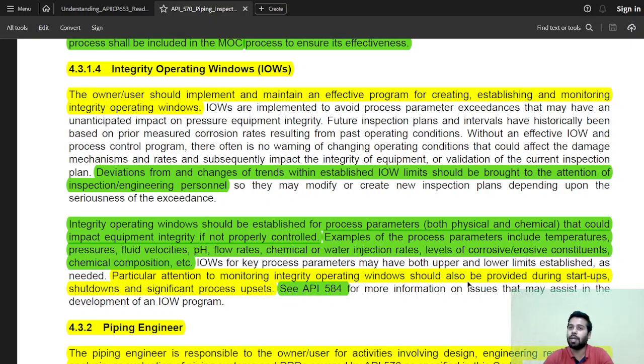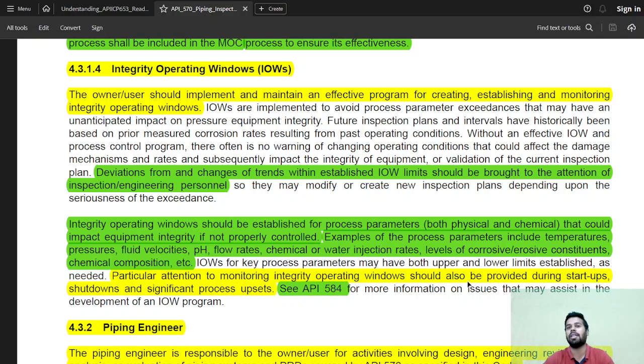This can be related to temperature as the example states. This can also be related to pressure. It can also be related to process parameters such as pH value and velocity of the flow. All of these things are considered so that the pipe works in a known manner and integrity is maintained. So this will be considered as an integrity operating window.